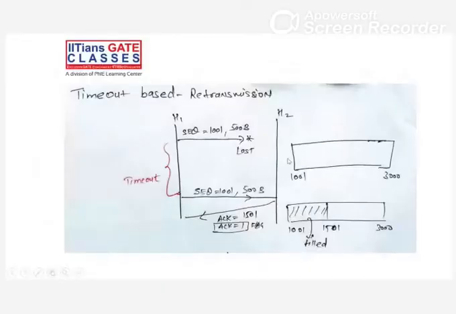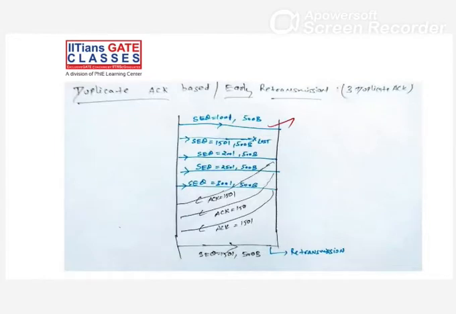So see, timeout based retransmission. If we send this segment and that segment is lost, then how much time do we wait? In that timeout, let's say this is 2 milliseconds, not exact, but I am supposing that. In that 2 milliseconds, if there is no acknowledgement, then after that there is retransmission. And second, let's say this segment reached successfully, but the second one is lost, right?